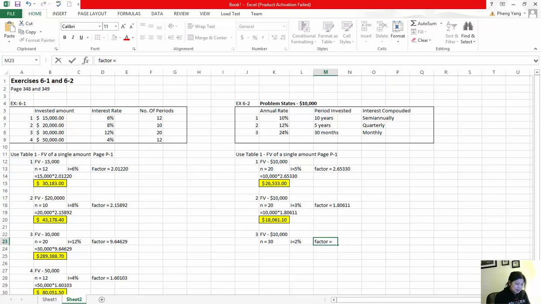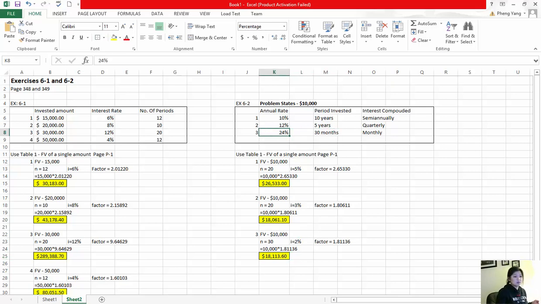My formula is going to be 10,000 times that 1.81136. That is going to take me to $18,113.60 at the end of those 30 months at 24%, calculating interest monthly. So that is my amount.